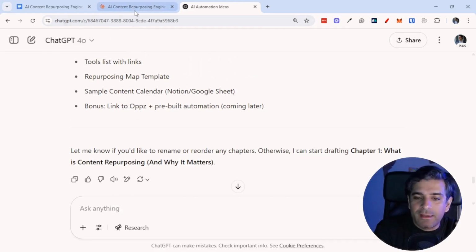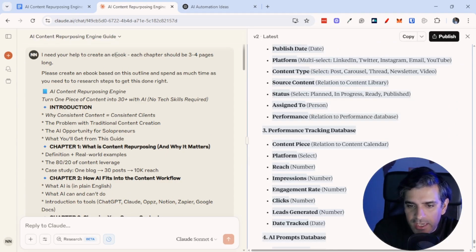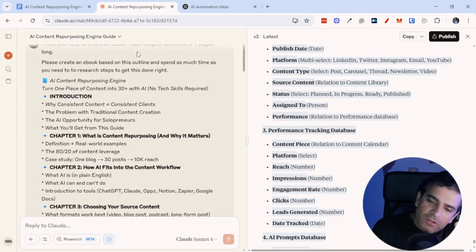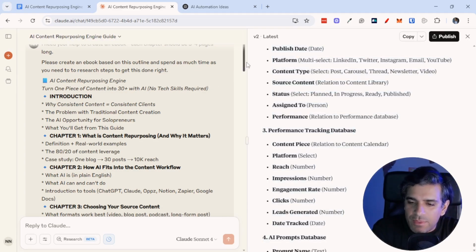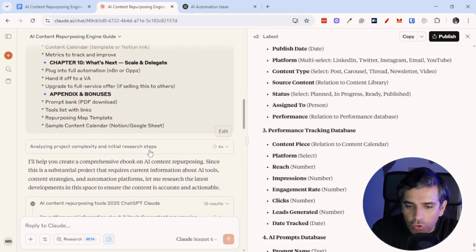I copied the whole thing and I went to Claude and I basically said to Claude, hey, look, this is an ebook idea that I'm working on. I need your help to create it. Each chapter should be about 3 to 4 pages long. Aim at that. Of course, we can trim it down later if you want, but this is the entire thing. Go do your thing.